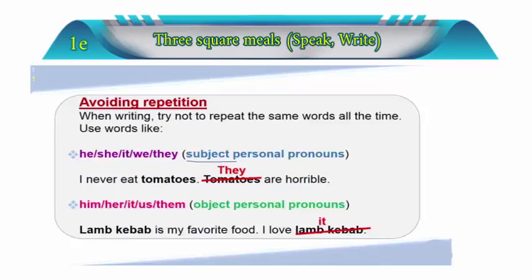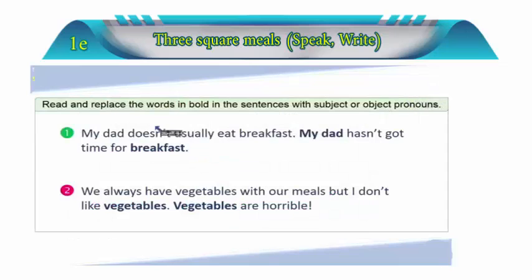Subject, object, and I believe you know what a subject is, and you know what an object is. So, when it comes as the object, it will be at the end of the sentence, like this. And when it comes as the subject, it will be at the beginning of the sentence. Don't forget. Okay. So, read and replace the words in bold within the sentences with subject or object pronouns.